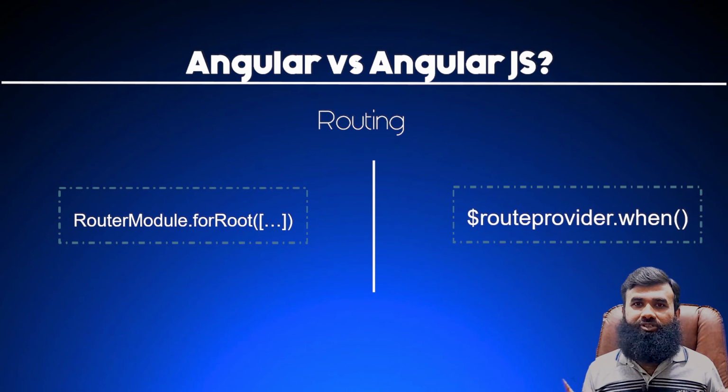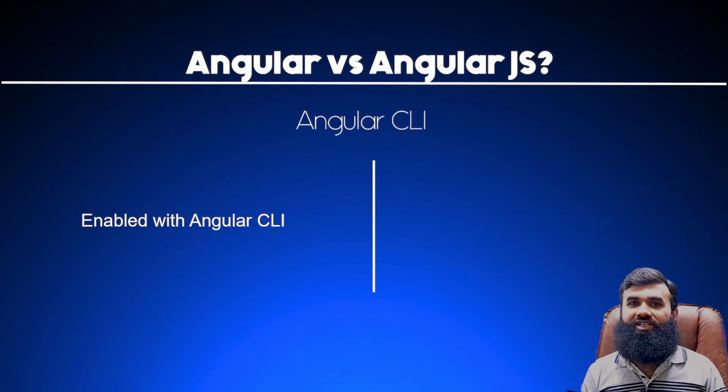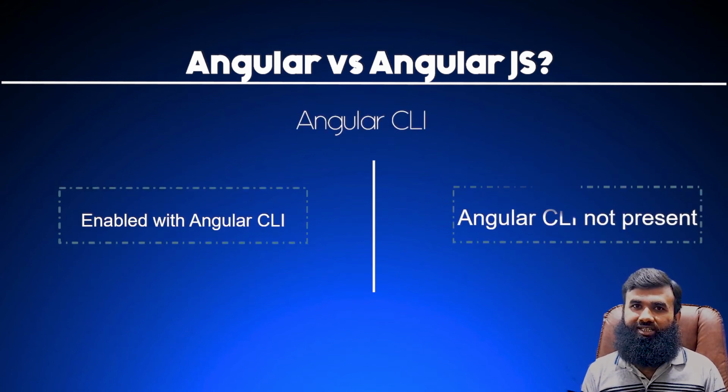Another very important feature which makes Angular development very easy is Angular CLI. This is a very cool feature supported by Angular. We can make components, we can make services, we can make a lot of things, and we can update our modules in Angular with Angular CLI. So Angular CLI provides a lot of support and makes development really easy. But on the other hand, Angular CLI does not support AngularJS.